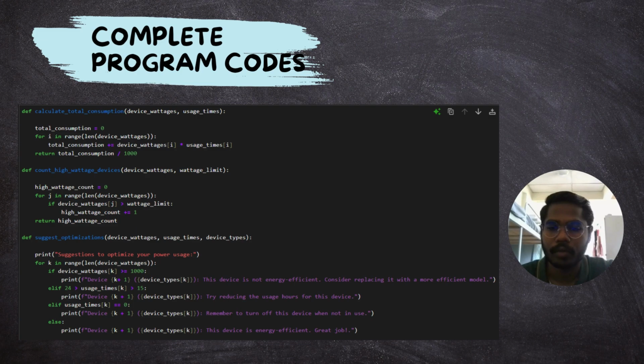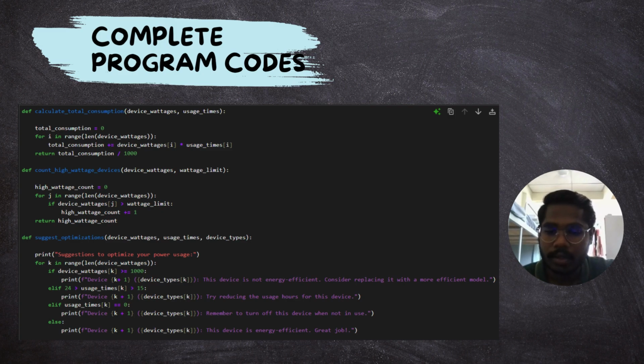This is the complete program code. As you can see, there are three functions. In each function, there is a for loop and also a single return. For example, for the function of suggest optimization, we can see a for loop, for k in range of len device voltages, and if device voltage is more or equal to 1000, it will show that this device is not energy efficient. Consider replacing it with a more efficient model.